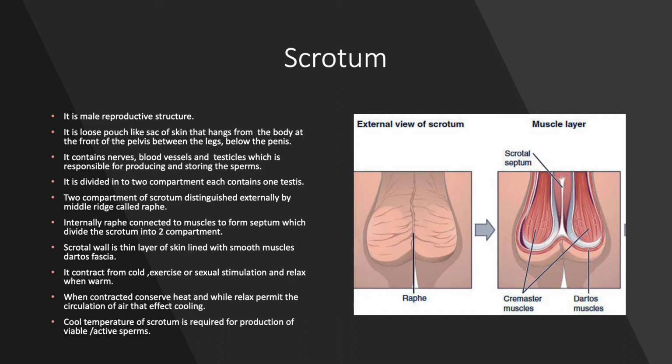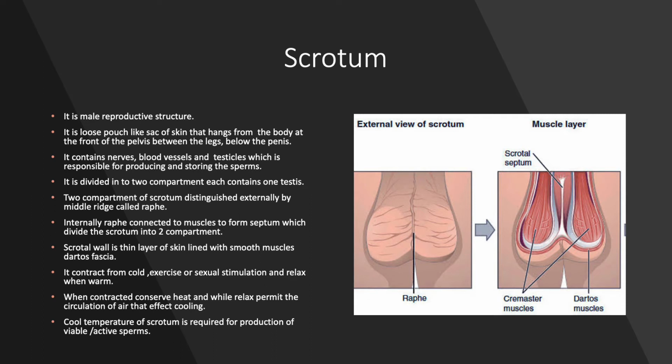Because in the cool temperature of the scrotum, the testes are functional. Testes produce active, viable sperm only when the cool temperature is present. That is why the testes are kept outside the abdominal cavity in the scrotum.